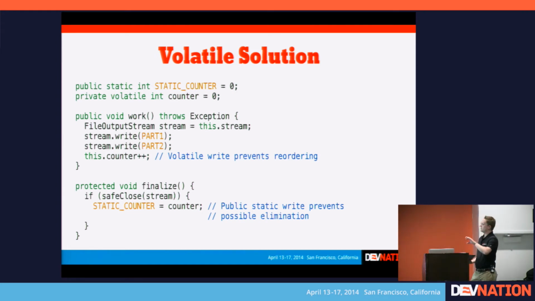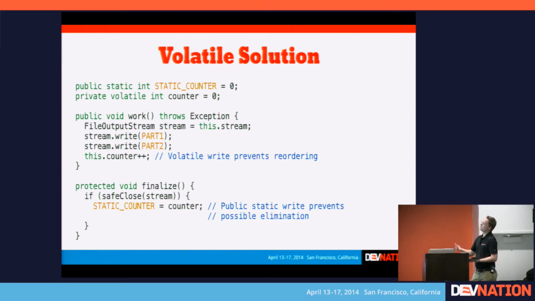And since it happens in the finalize block, you could do it so that it only happens when the user forgets to close the resource. So this safe close method that I have here, all it's really doing is saying if the stream is closed, then don't actually close it. And you can then use the return value to say, well, if the stream was closed, so the user forgot to close it, then we take this overhead of writing to the static field.